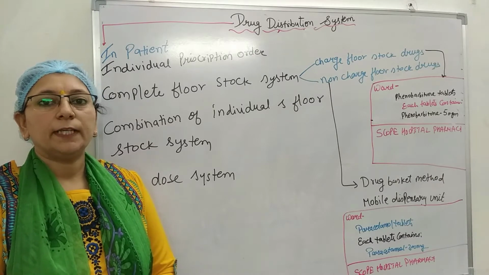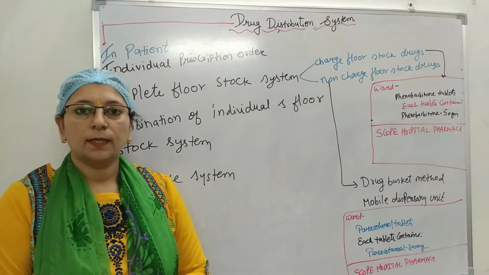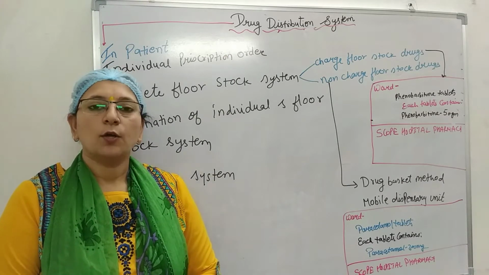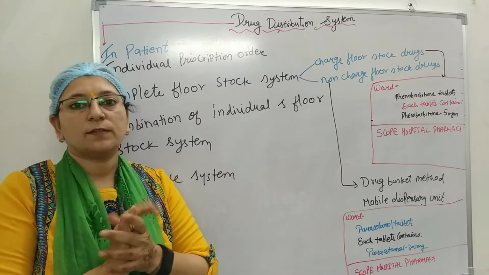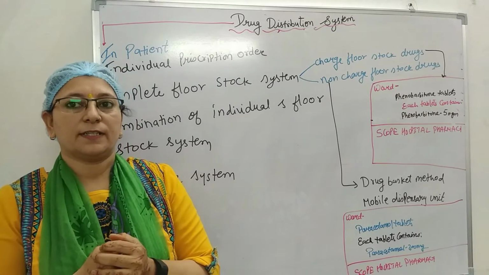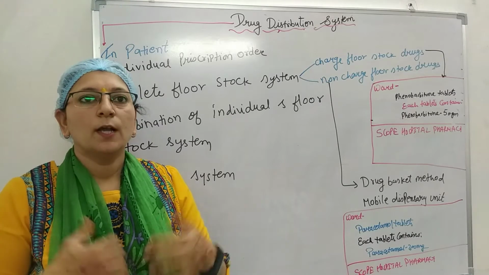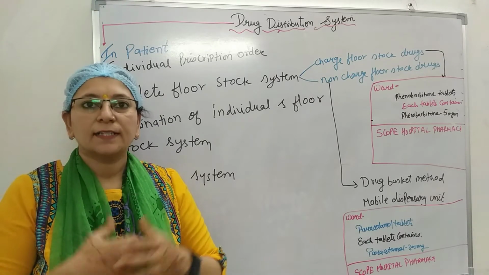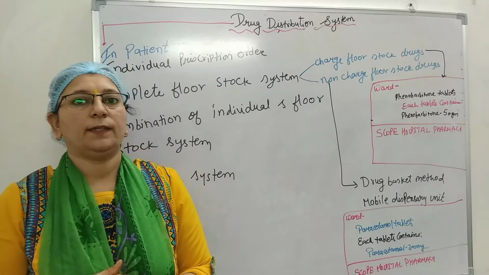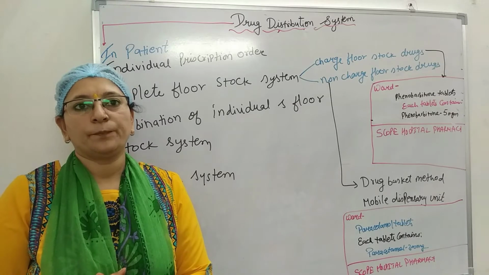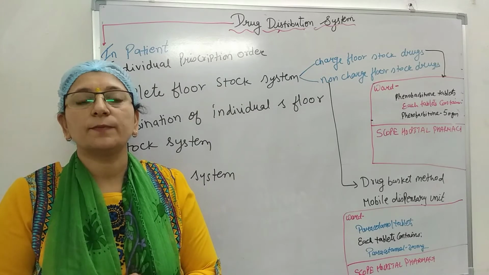Today, the video lecture topic is drug distribution system in the hospital. So, what are the drug distribution systems in the hospitals and what are their classification? We will now study this in this particular video. Drug distribution is defined as physical transfer of drug from storage area in the hospital to the patient's bedside. So how we distribute the drug inside the hospital is known as drug distribution system.